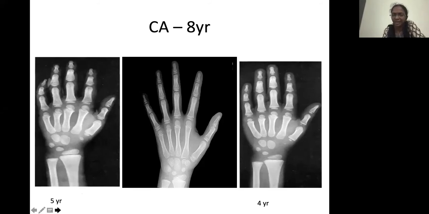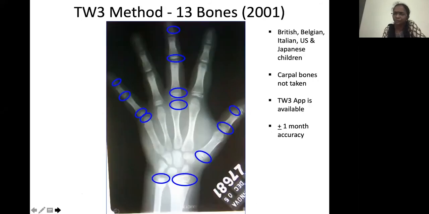So the standard atlases are available with us in the case of the Greulich and Pyle method. If anybody wants these atlases, they can contact us. Even a mobile version is available, not for the Greulich and Pyle method, but another chart is available, which is a mobile application that will help us to calculate the bone age. So that we can provide to all.